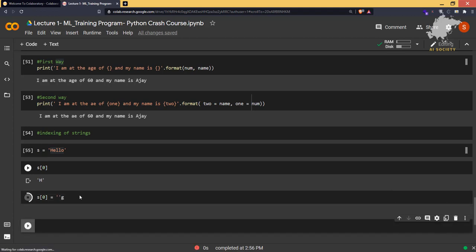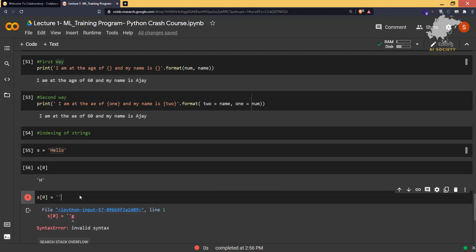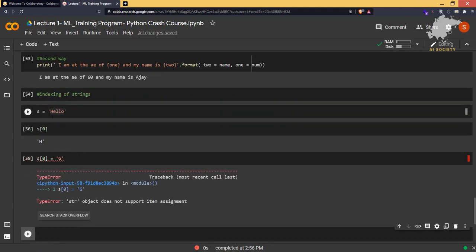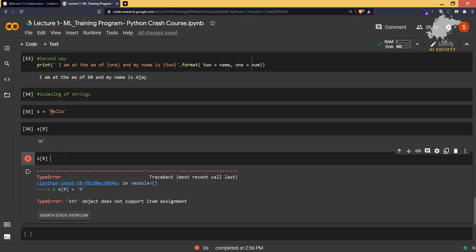You cannot change the values. If I want to change h into g, that means I want to say s is equal to gello, but we cannot do that. Once the string is defined, you cannot change the characters of the string, but what you can do is change the whole string if you want, like this.